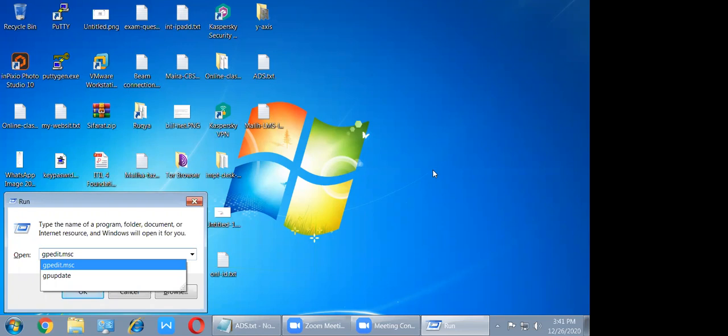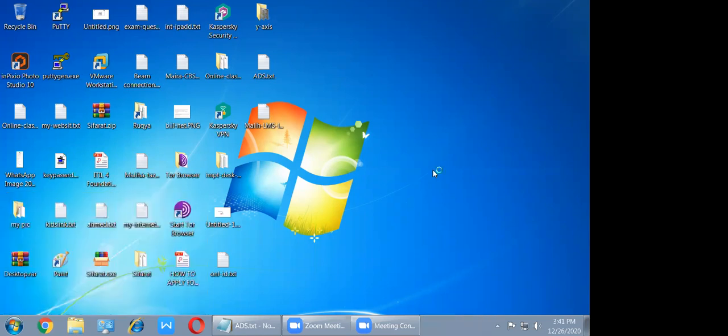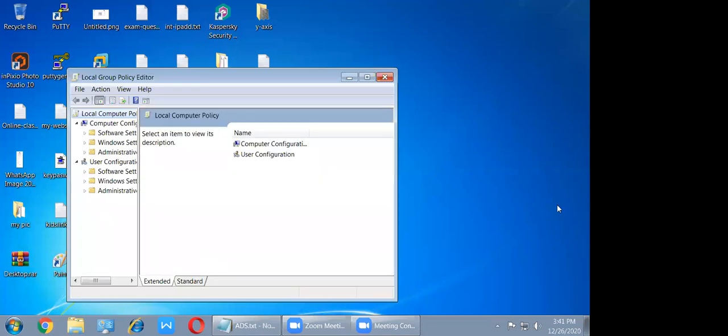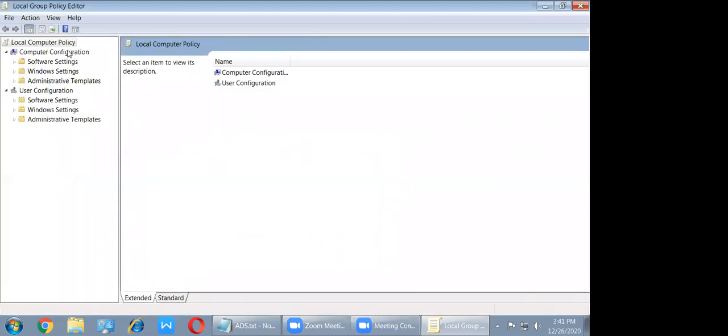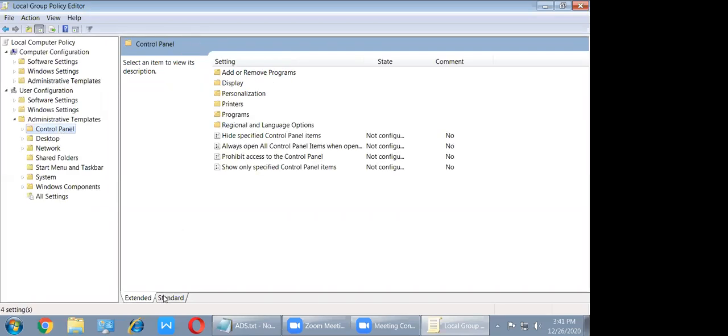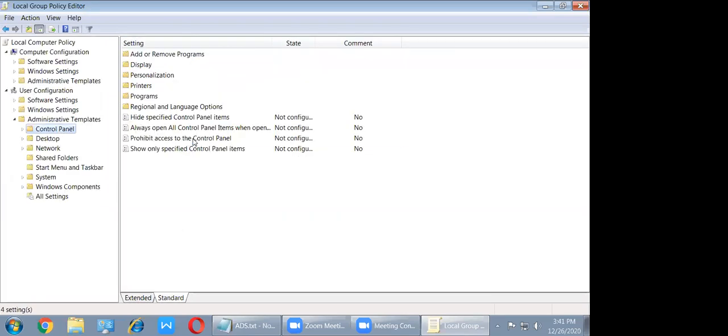Now, group policy. Yesterday we saw how to hide the control panel, right? Here there are two things: computer configuration and user configuration. We apply the administrative template. Here for control panel we selected prohibit access to the control panel.